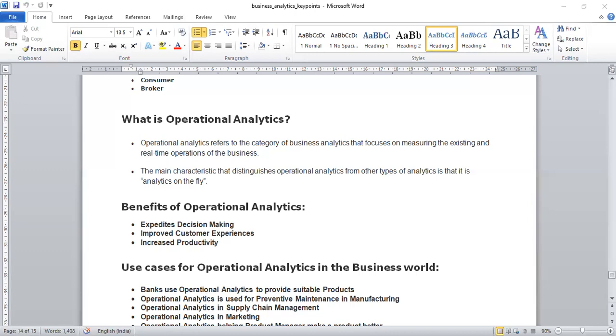For example, a business, based on the operational analytics data it has generated, realized that the process of approving an invoice for payment is tedious and requires too many approvals. So how can I resolve this issue?